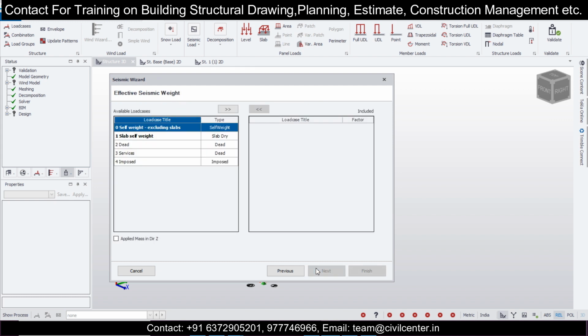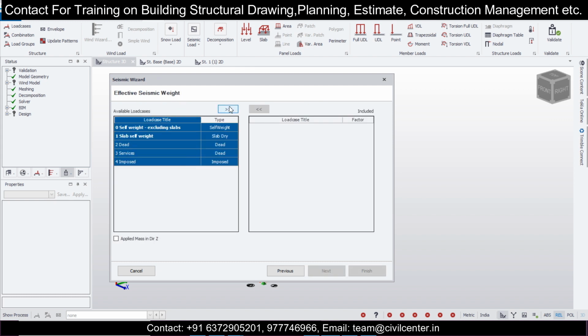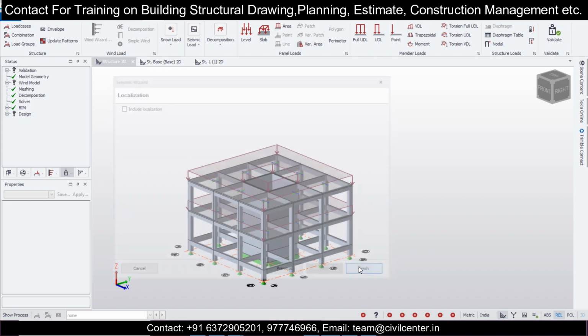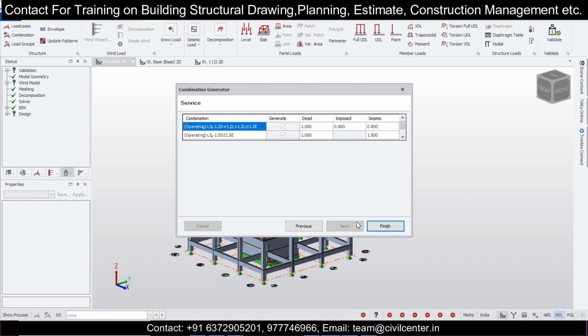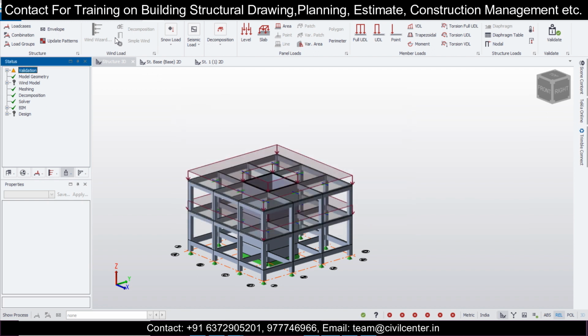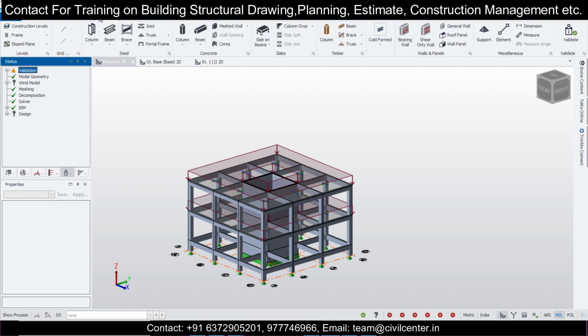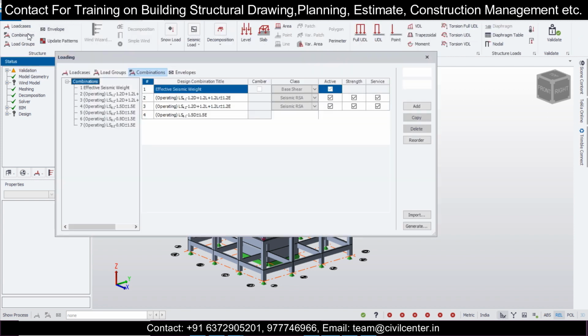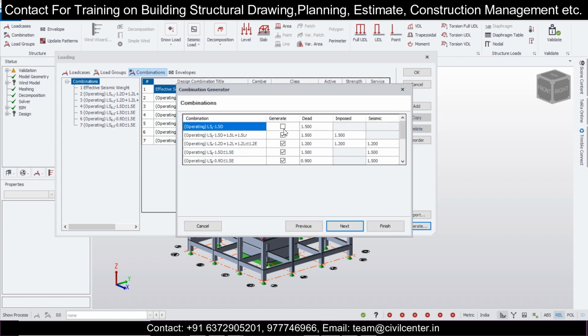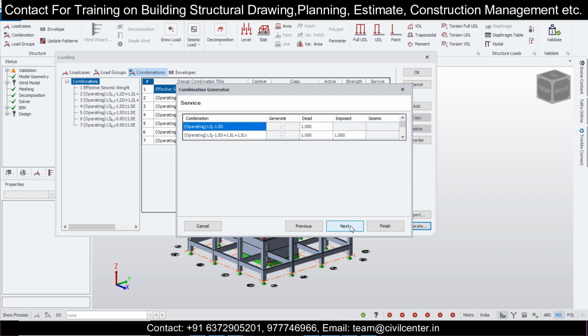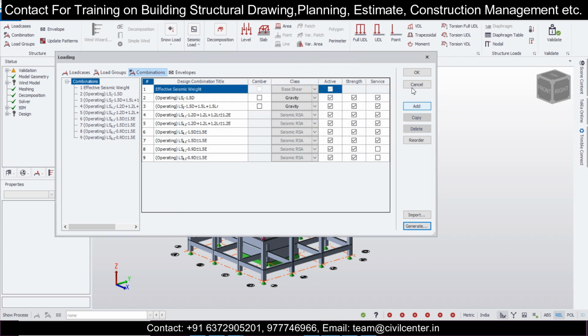So next, just select all this and take it once, the dead loads and live loads considerations, and then I'll just select operating, and then click on finish. And after that let's define some load combinations. So we'll go to your loads option and define this combination here, and click on generate, and then select this operating, and then click on next, and all these combinations are selected, and after that we'll click on next, and then next, and then finish, and then click on OK.